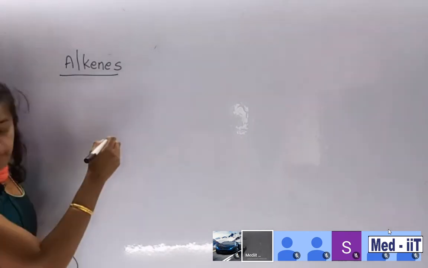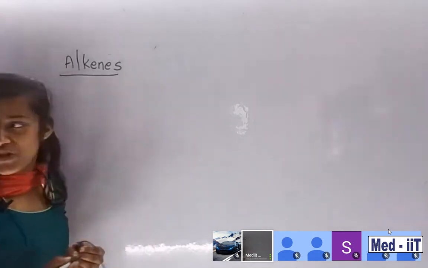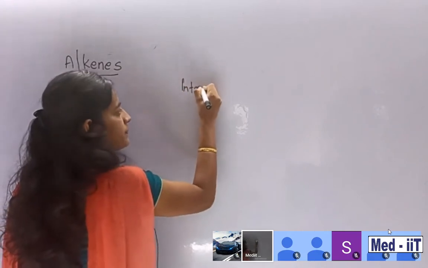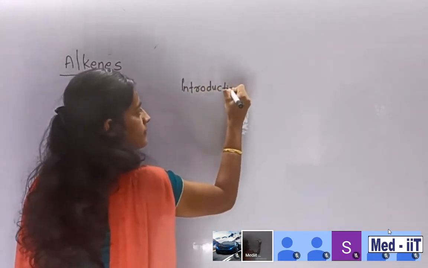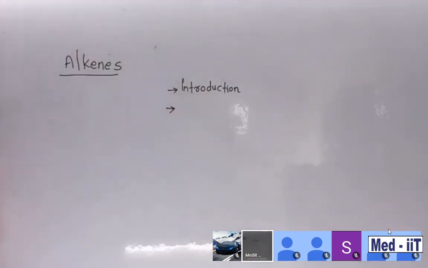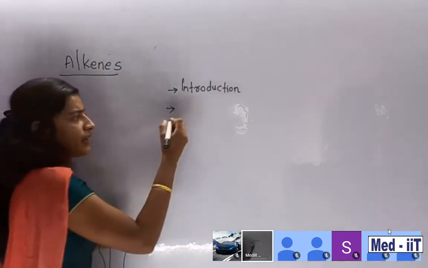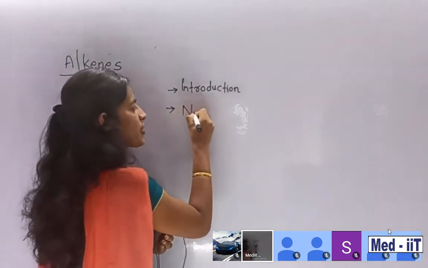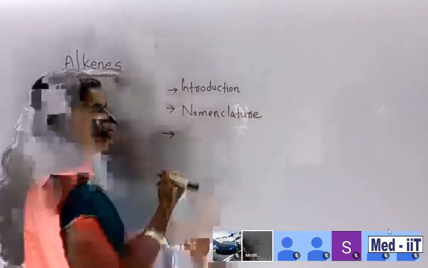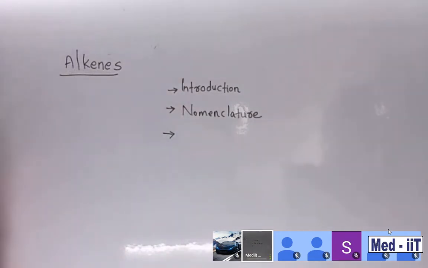So alkenes. What are the major portions I'm going to discuss? First one is introduction. In that, I'm discussing what we mean by alkenes, how they are generated, the general formula, common names. Second one, nomenclature: you know how to provide names for them.